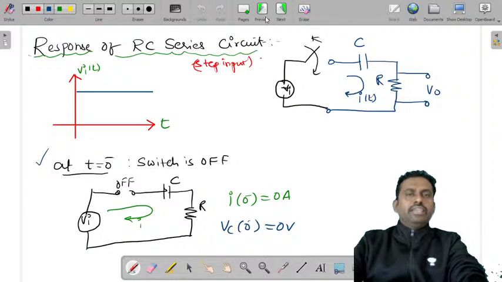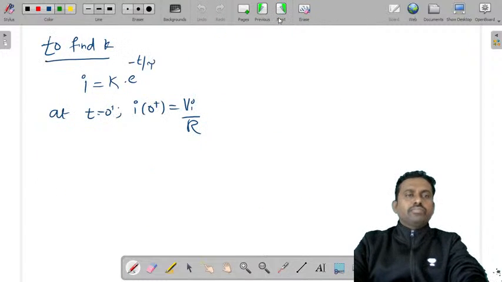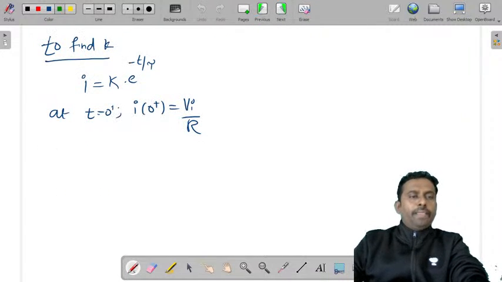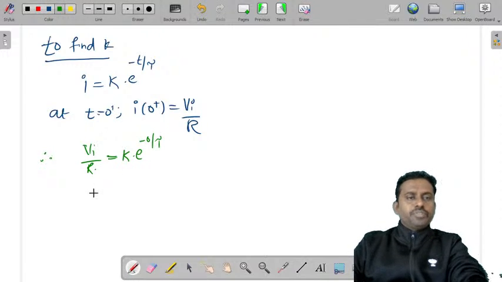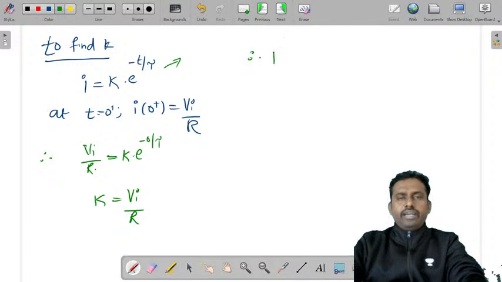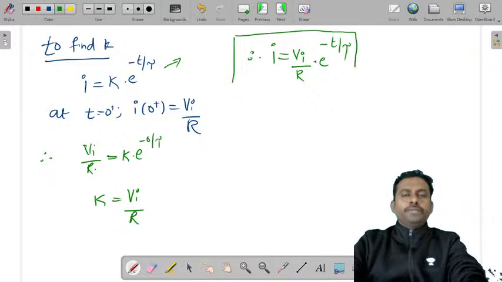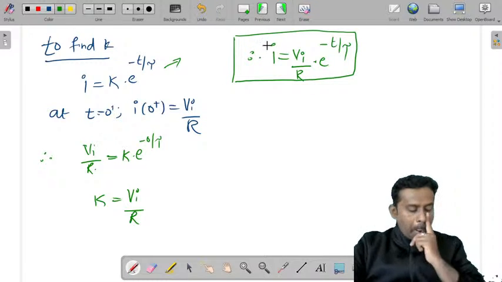So I of 0 plus is equal to Vi by R. Therefore, if you substitute it, Vi by R is equal to k into e power 0 by tau. So this will give you k is equal to Vi by R. Therefore, substitute the k value in this, you'll get I is equal to Vi by R into e power minus t by tau. This is the solution that you get.